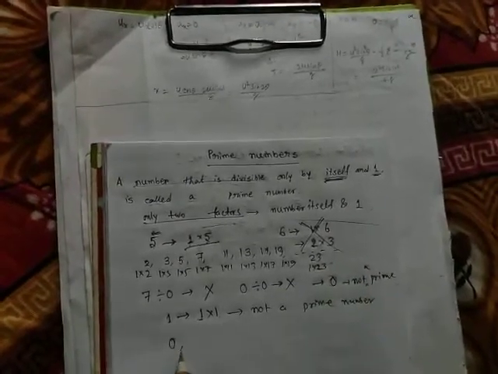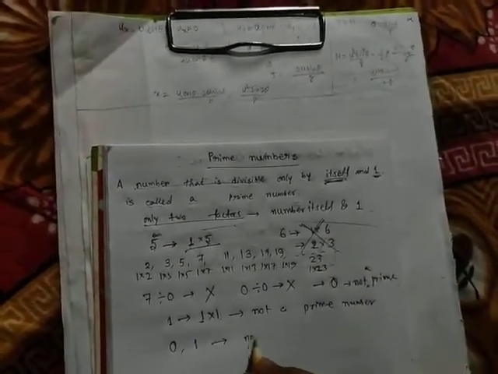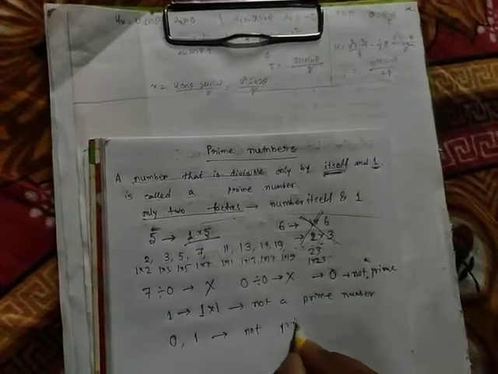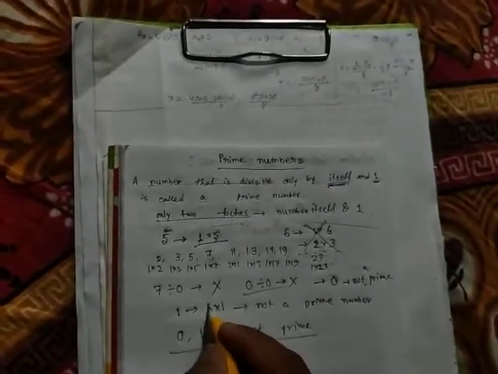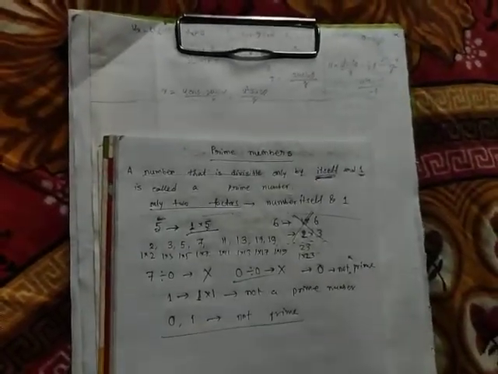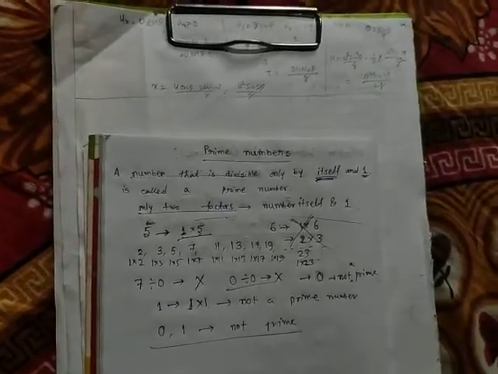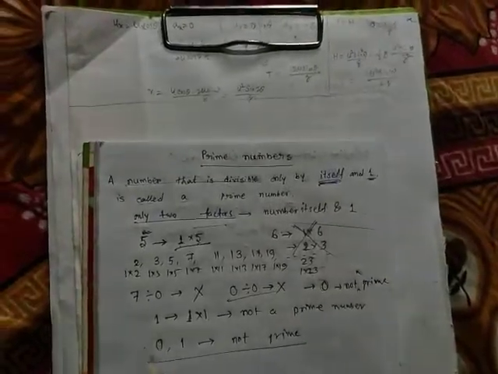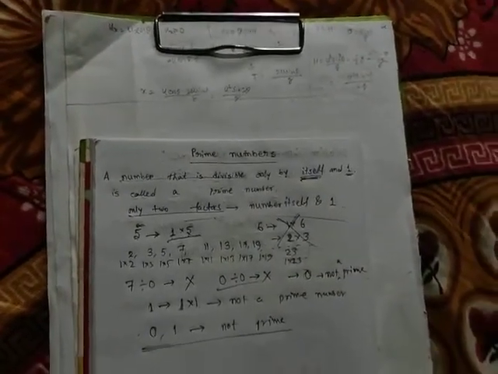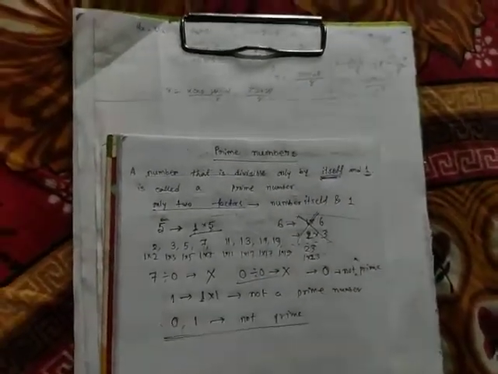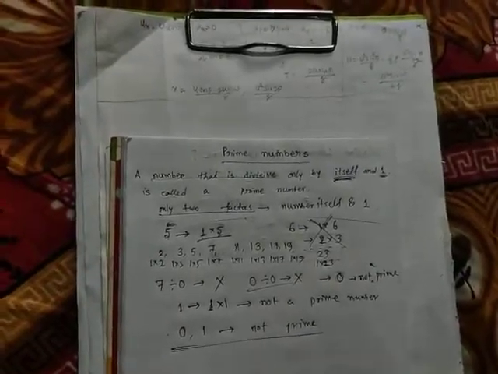So remember, 0 and 1 are not prime numbers. Clear, everybody? Because 0 is not divisible by 0 and 1 has only one factor. So that's why 1 is also not a prime number. 0 and 1 both are not prime numbers. Clear? So clear on prime numbers? Okay.